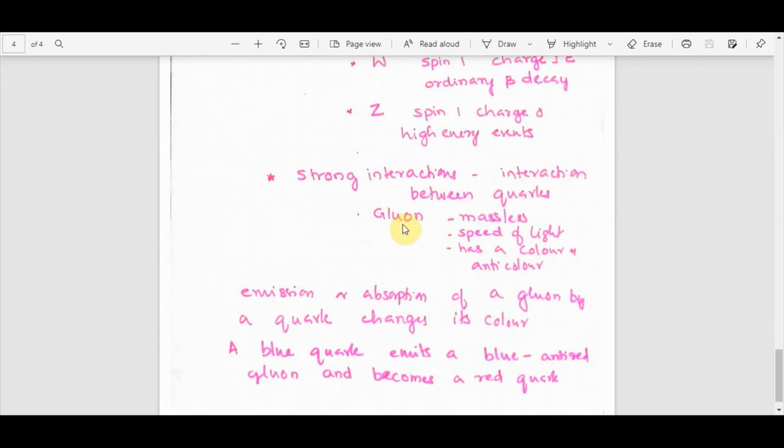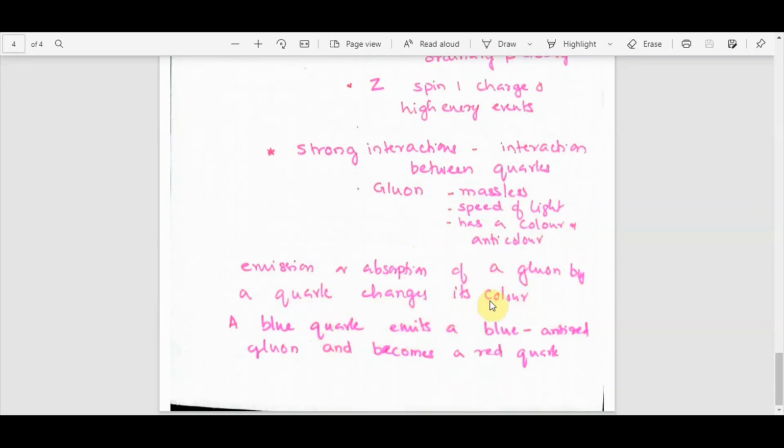Then strong interactions, that is interaction between quarks. The intermediate particle is the gluon, which is exchanged between these quarks. They are massless, they have the speed of light, and a gluon is associated with a color and an anti-color together. So emission and absorption of a gluon by a quark changes its color. If a blue quark emits a blue anti-red gluon, then this particular blue quark will become a red quark.